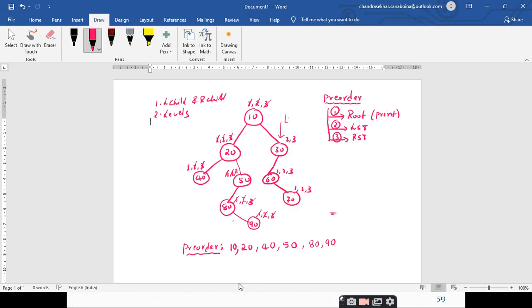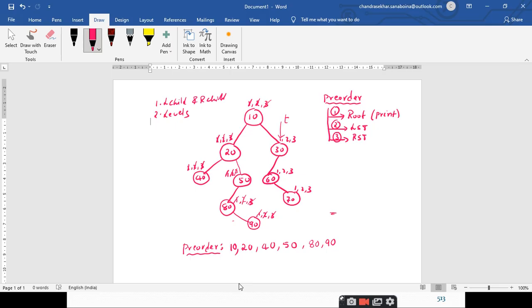So it is your choice whether you strike off these 3 after traversing the entire right subtree or whatever it may be, right? So once I visit the right subtree, I am just striking off. I'm just crossing it. But some experts may follow a convention that once you process all the elements from the right subtree, then only I will make a cross, right? Is it clear? Yes, sir. So my T is pointing to which node here? 30, sir.